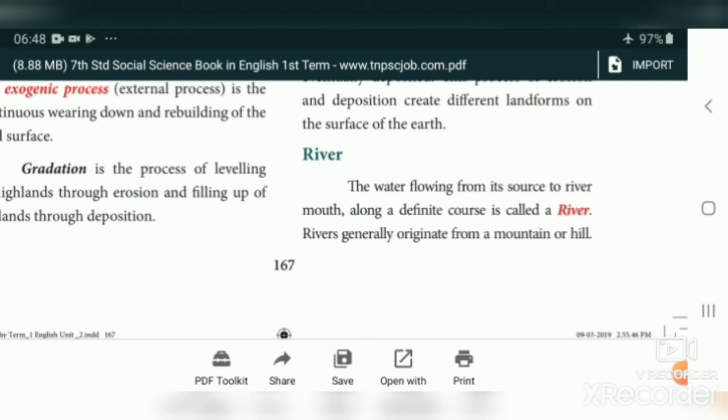Now we will see the work done by the river and what landforms are created by the river. The water flowing from its source to the river mouth along a definite course is called a river. The water is falling from a highland from its source to the river mouth along a definite course in a definite direction. This we call a river. Rivers generally originate from a mountain or hill. Note this one: rivers originate or start from a mountain or hill.